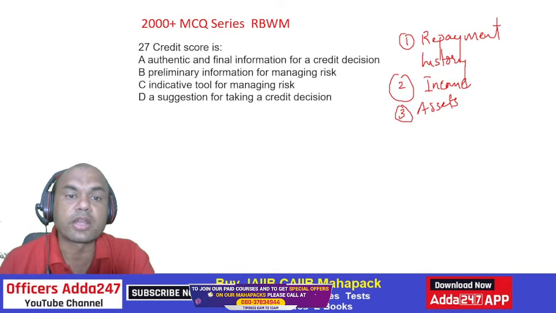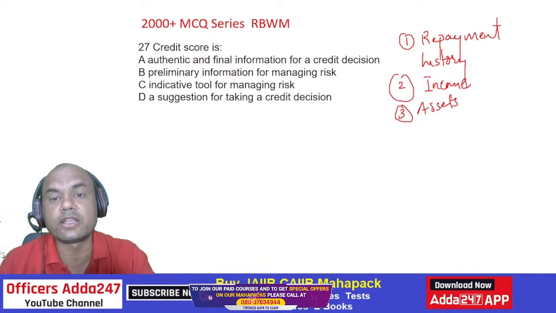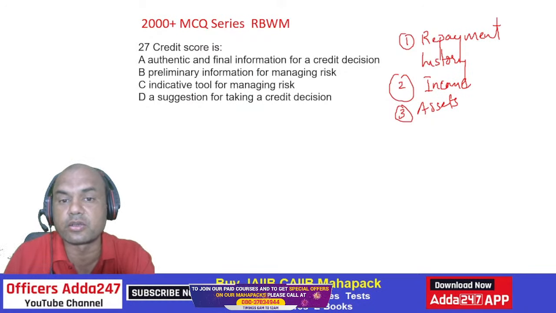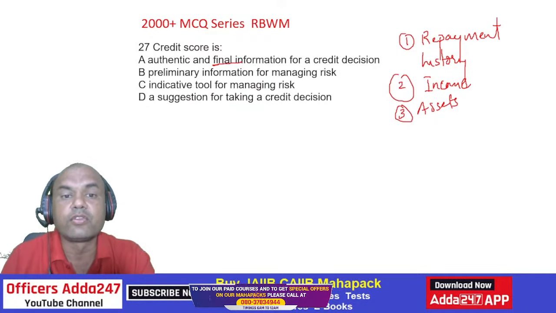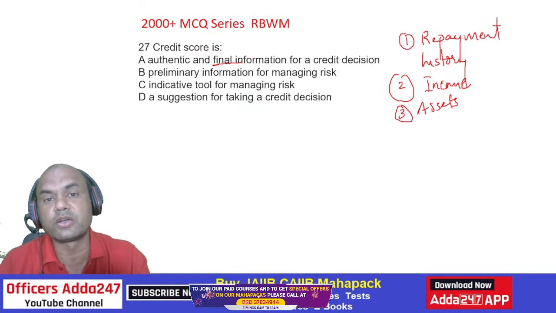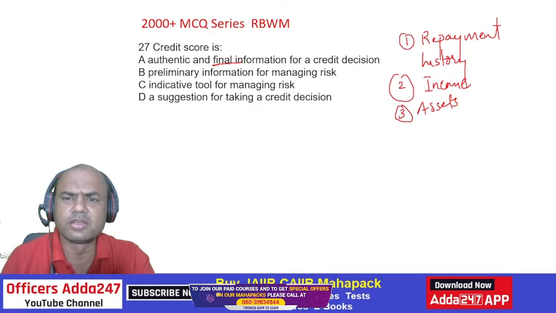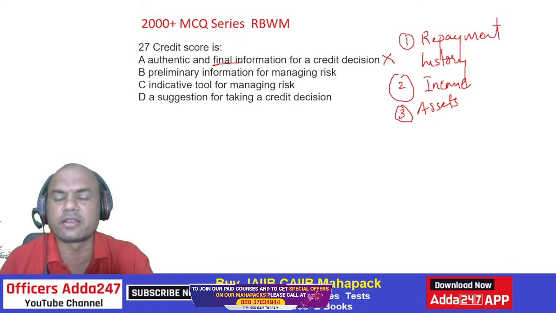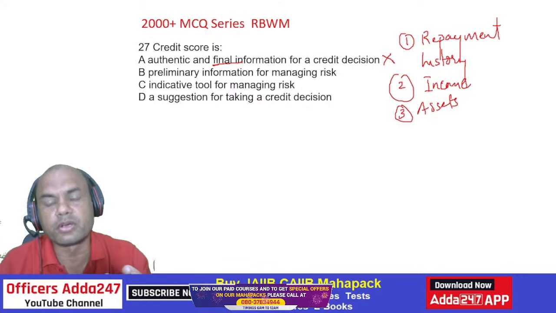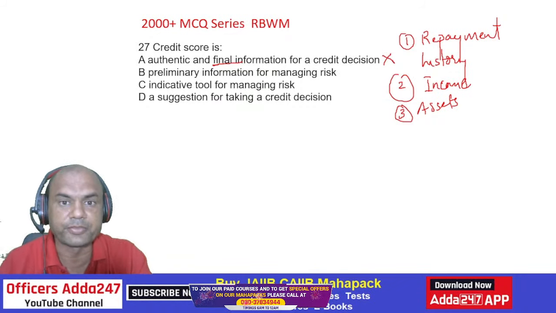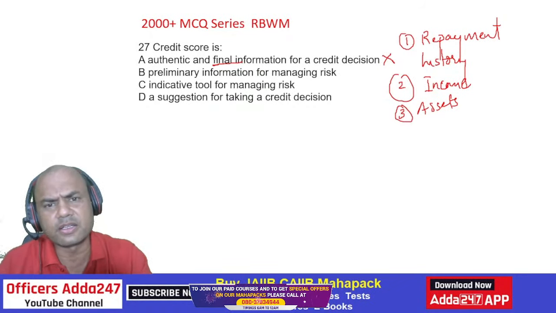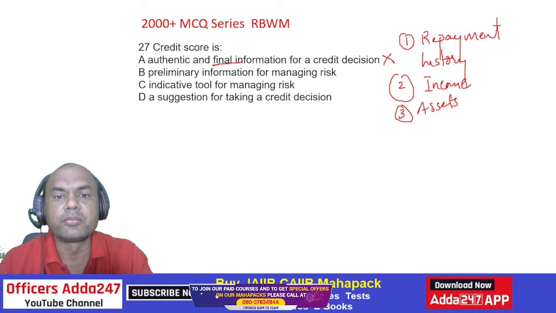So credit score is what? Authentic and final information for credit decision. Final means what? Beyond this, nothing doing. Is it so? No. Credit score is just a guide. It's up to the top management or the loan disbursing authority, the sanctioning authority, to decide. It's just a guideline. Preliminary information.